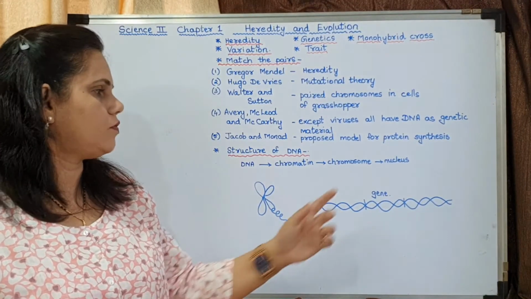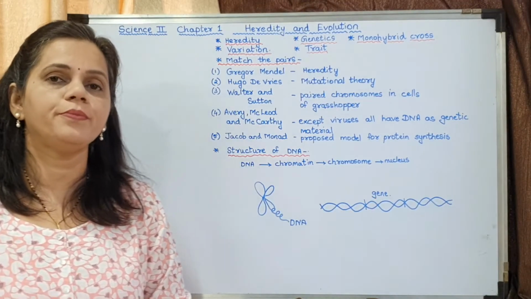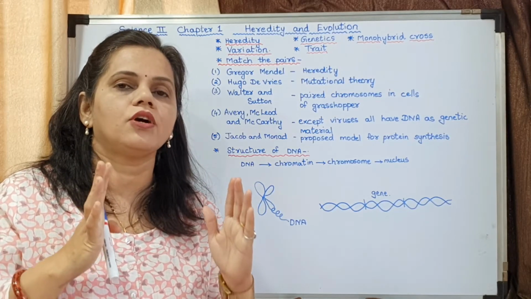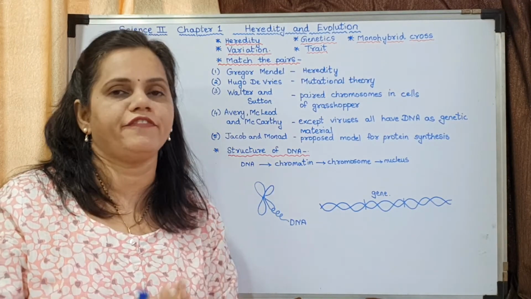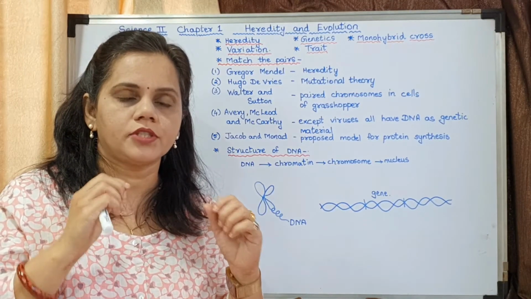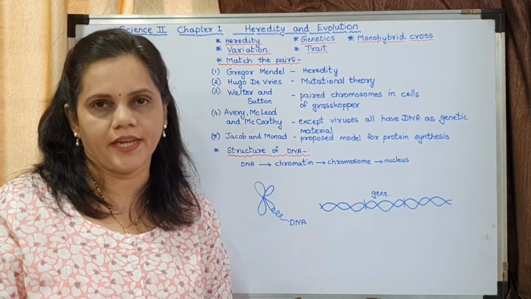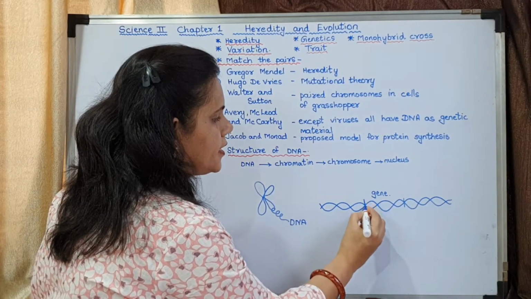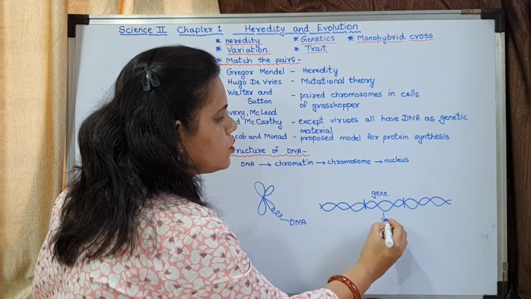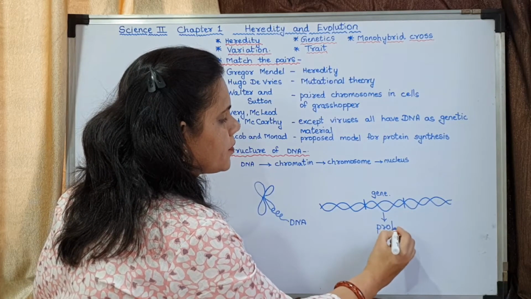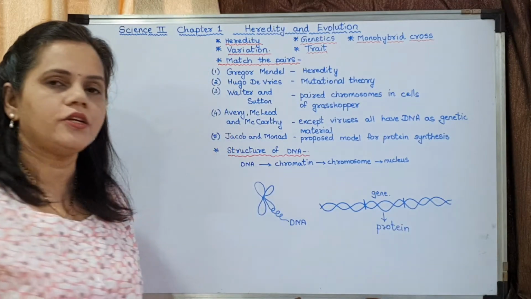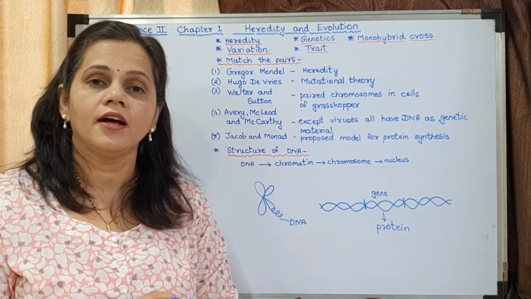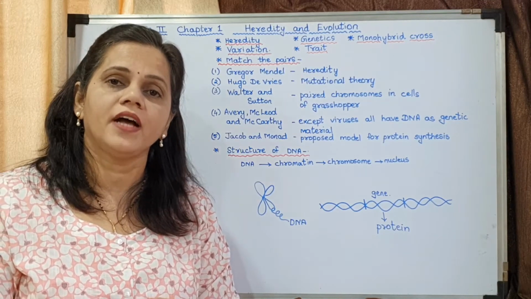Now one more term for today is gene. What do you mean by a gene? Gene is that part of the DNA which codes for only one function, the formation of one protein. That means if this is the DNA, this much of gene will produce one protein. What are proteins made up of? Proteins are made up of amino acids.